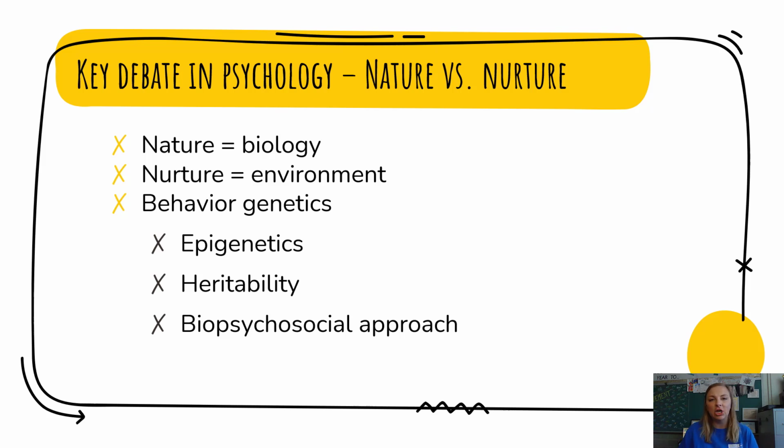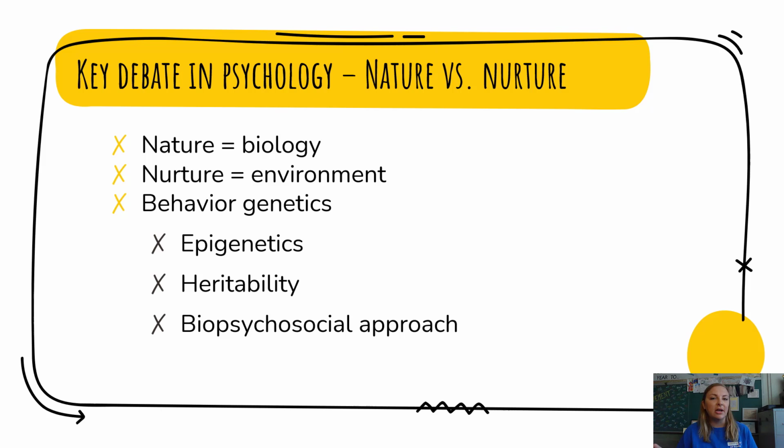Heritability is the likelihood that people's differences in that trait are due to genes. So epigenetics is looking at how the environment plays a role in how our genes are expressed. Heritability is giving us a mathematical number that is going to tell us how likely are those differences from one person to another due to genes. And we are going to look at a slide in just a second that's going to explain this a little bit further.